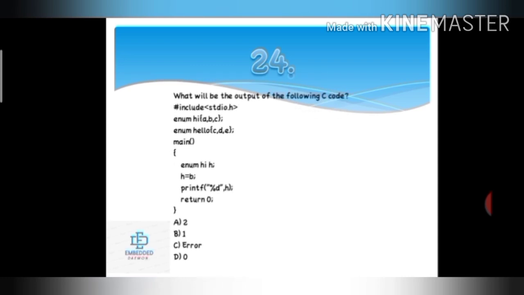Next question. What will be the output of the following C code? Here two enums are declared, enum hi having elements a, b, c and enum hello having element c, d, e. In main, a variable for enum hi is created, h is given the value b, and then it is printed. But what will be the output? It will throw error because c is declared in both the enums, and that is not allowed.